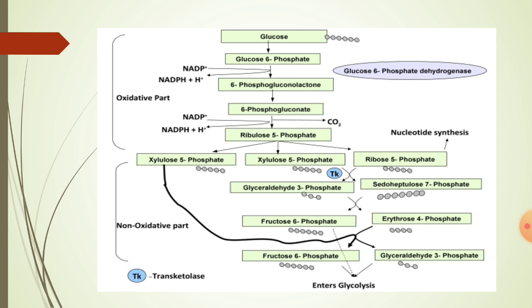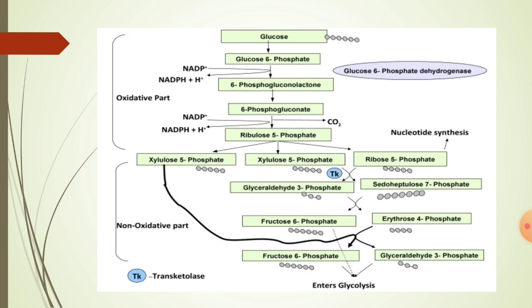These glucose 6-phosphate molecules undergo oxidation in the presence of dehydrogenase enzyme, and by consuming 6 water molecules, they form phosphogluconic acid. Actually here 6-phosphogluconolactone is shown and then 6-phosphogluconic acid is formed, but I jumped directly to the 6-phosphogluconate.